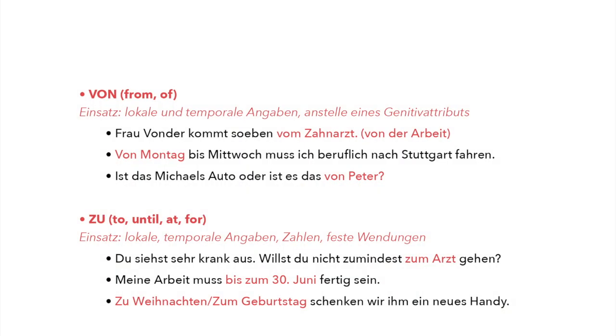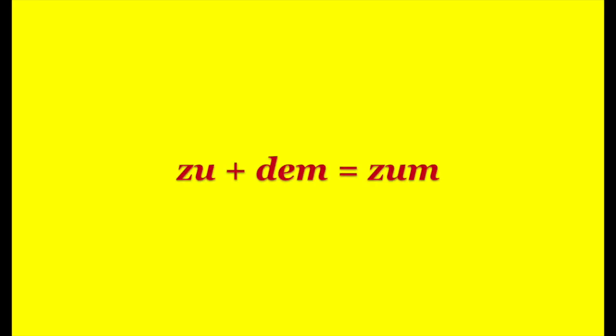However, let's see our first example. Du siehst sehr krank aus. You look very sick. Willst du nicht zumindest zum Arzt gehen? Don't you want at least to go to the doctor? Here also, zum Arzt. The definite article in Dativ, dem Arzt, zu dem Arzt, is contracted with the preposition zu.